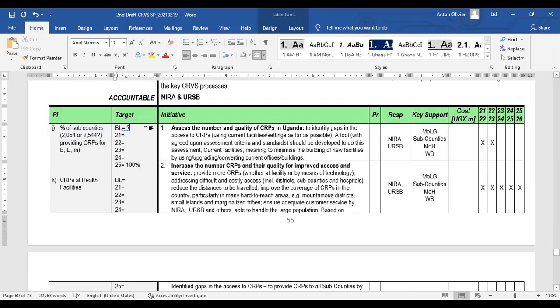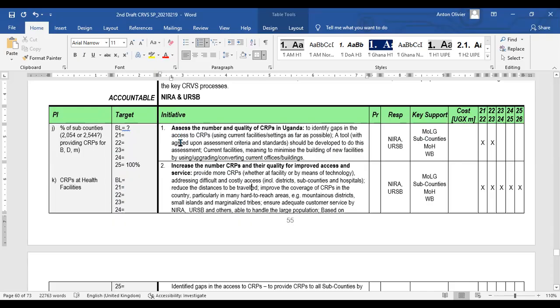So we have to determine where we are now. Are we at 10%, 20%, and how are we going to increase it annually? So that will be our target. And also we have to have a measure for CRPs, self-registration points at health facilities, that we can also measure. So these are ways we make our objectives SMART: specific, measurable. After we've done this, we know what to achieve. We go to the right-hand side to say, but what are the initiatives? What are the projects and programs we have to do to achieve that?